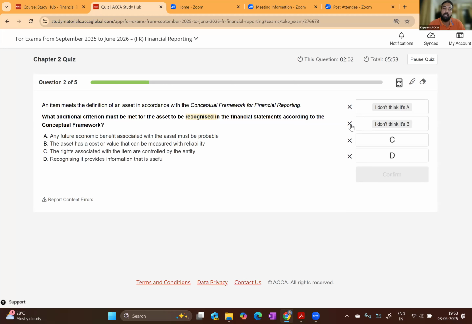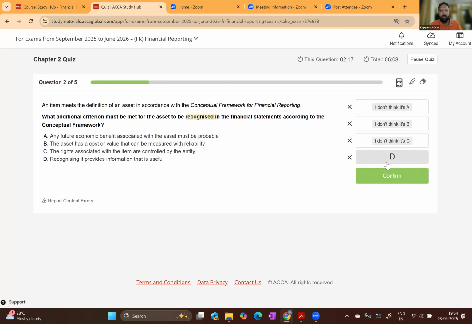That is the definition of an asset. The right associated with items are controlled by the entity. That is also the definition of an asset. But that is not the additional criteria. Recognizing it provide useful information.